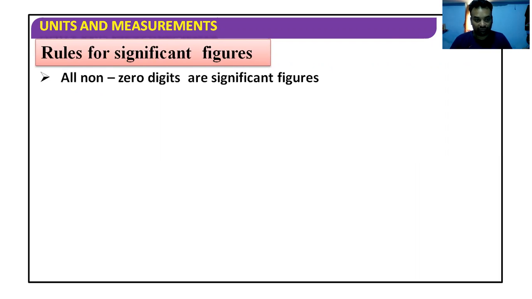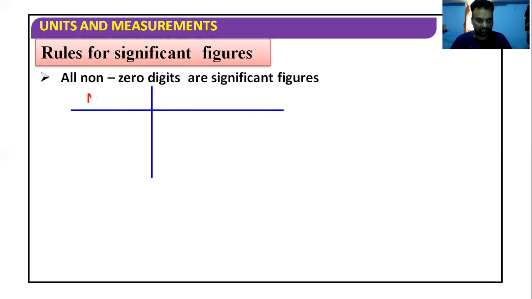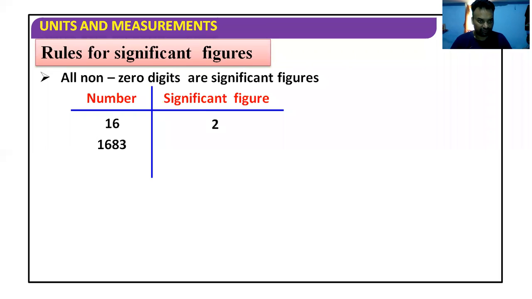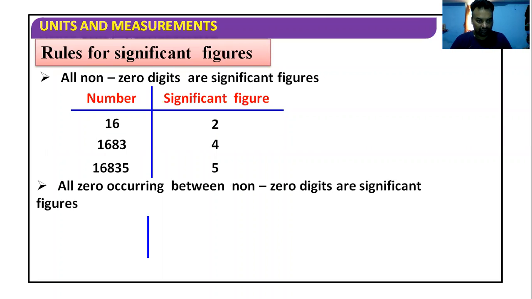Now the significant figures, they are very important for us. So again, we summarize the rules for significant figures. If we have a number 16, it will have 2 significant figures. Another number will have 4 significant figures. This number has 5 significant figures.